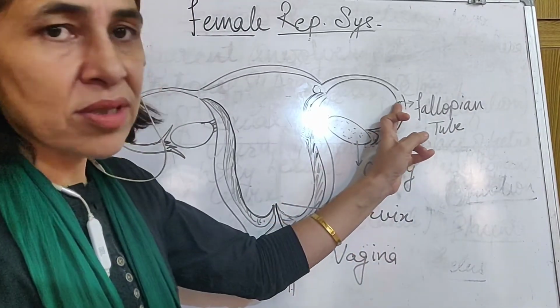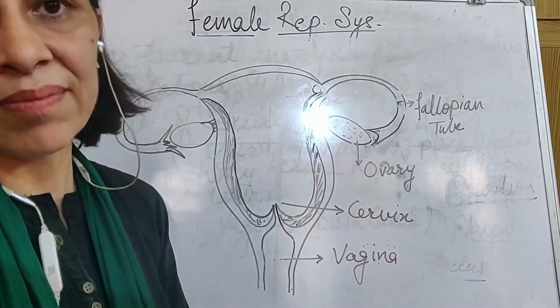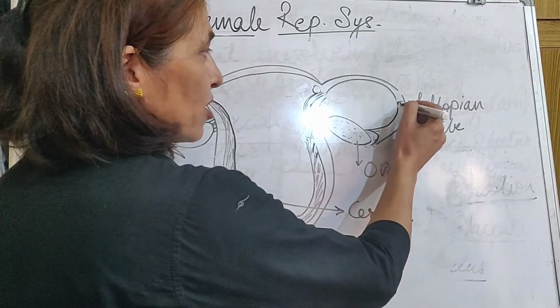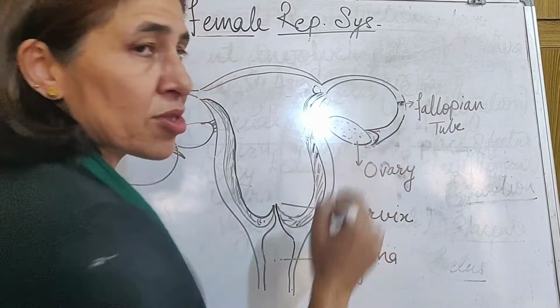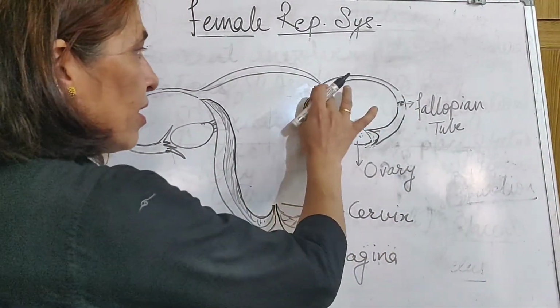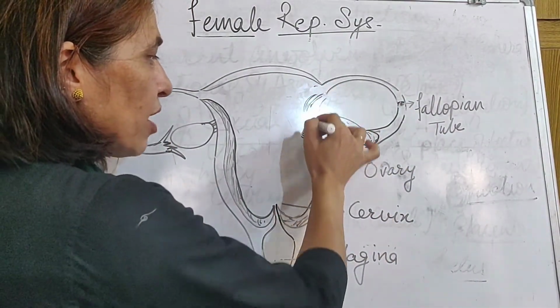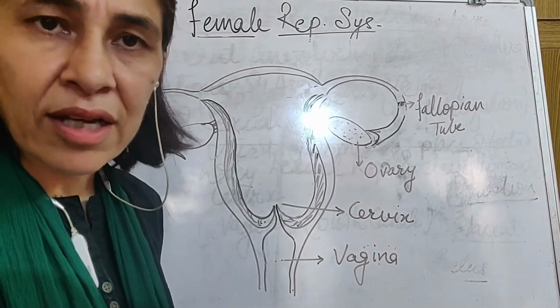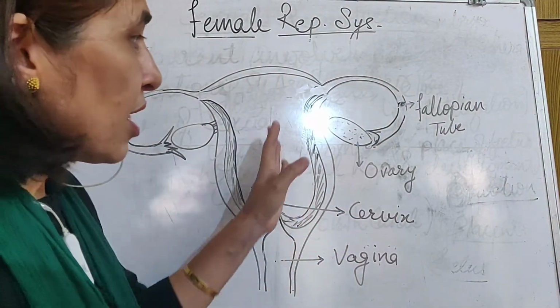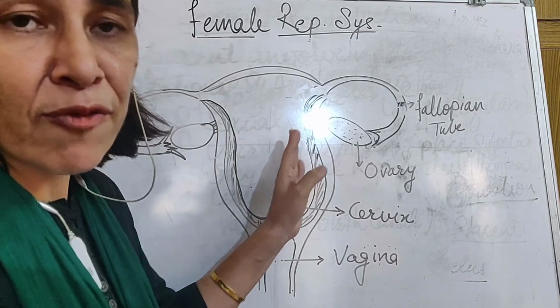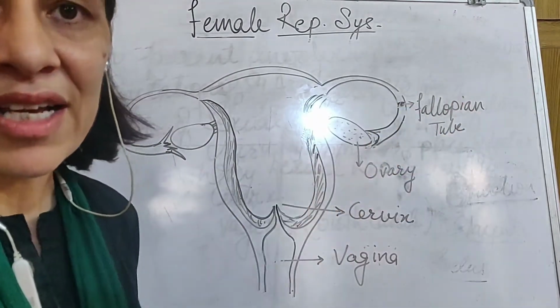The egg is released out, but sperm may not come. When the egg reaches this place, during the process of ovulation, there is a formation of the thick lining of the uterus. It is always there because it always prepares itself to receive the fertilized egg.